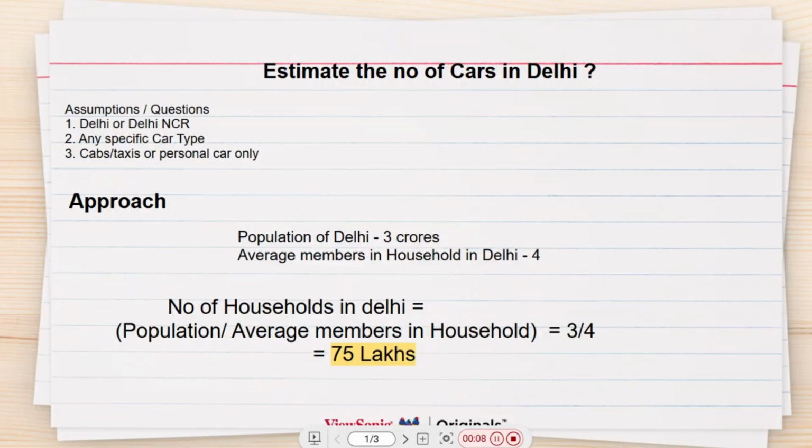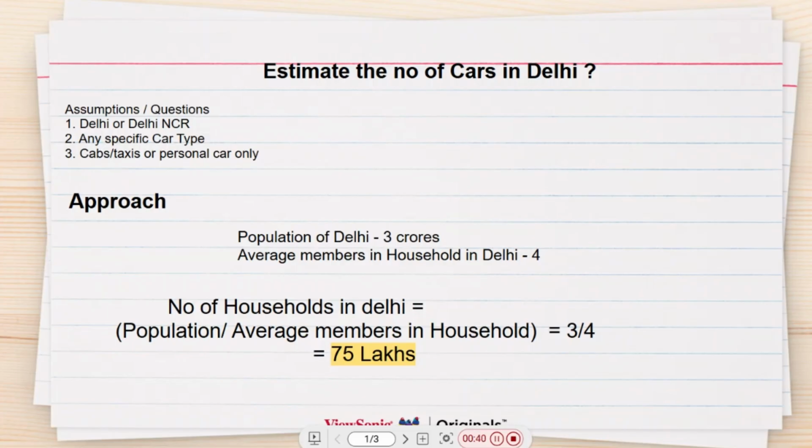So today we're going to solve one guesstimate, which is to estimate the number of cars in Delhi. To begin with, we would have certain assumptions about it. The first thing is whether we are calculating for Delhi or for Delhi NCR. Second, is there any specific car type involved, like SUV or something. Third, is it personal cars, or does it involve cabs or taxis or some other type. So these are three assumptions.